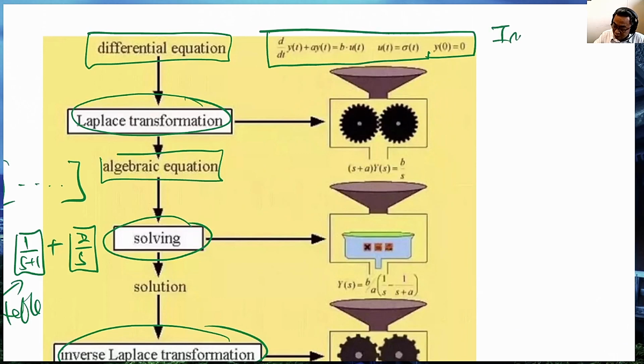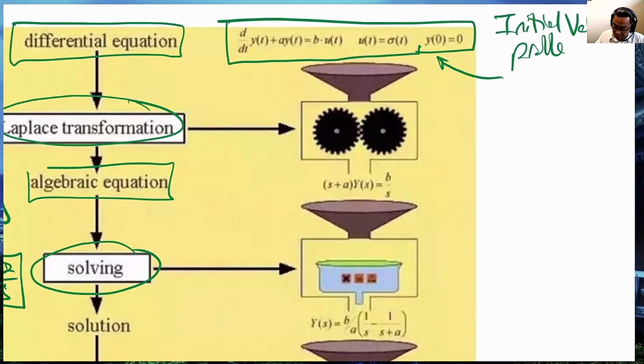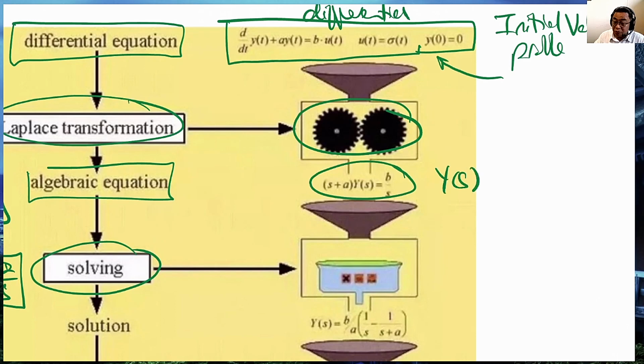Sometimes these are called initial value problems because the initial values of y of 0 and the preconditions are there. Over here, it shows the Laplace transform as a machine that eats up differential equations and spits out Y of s, some algebraic equations.